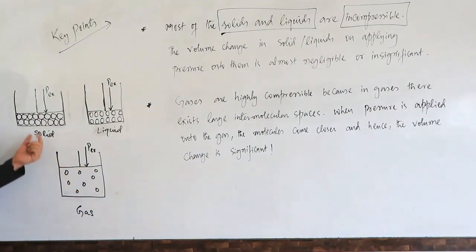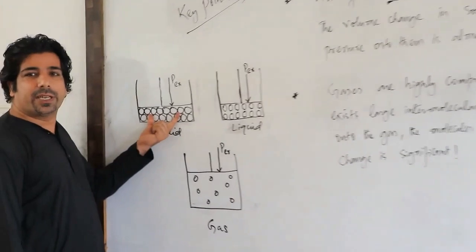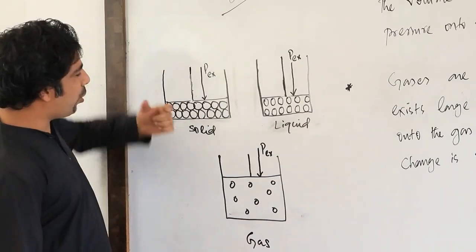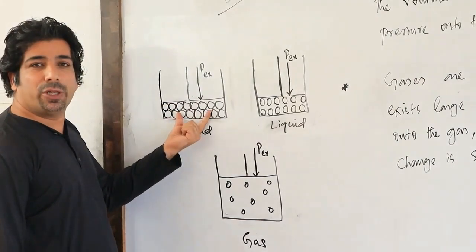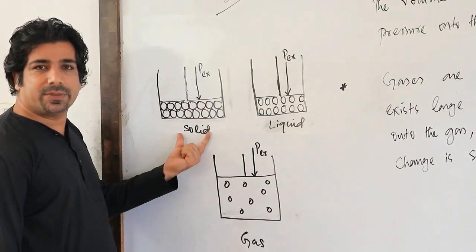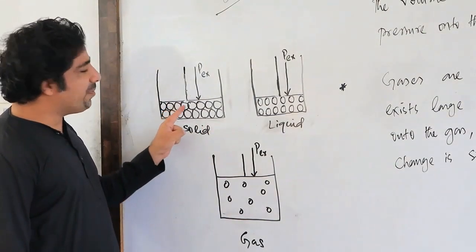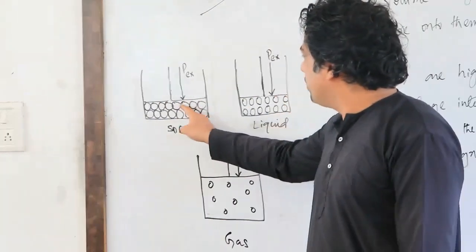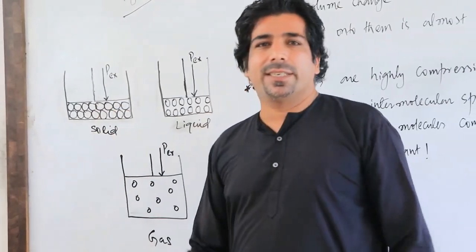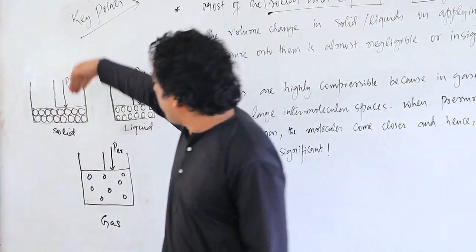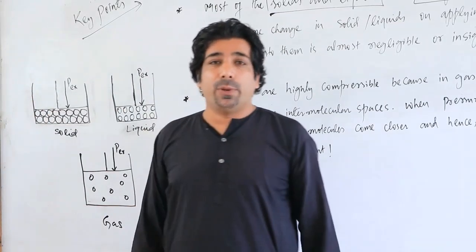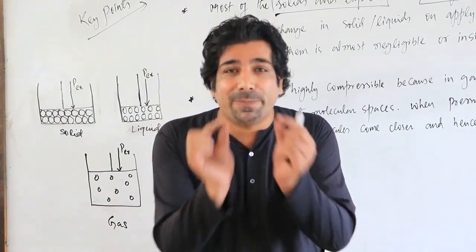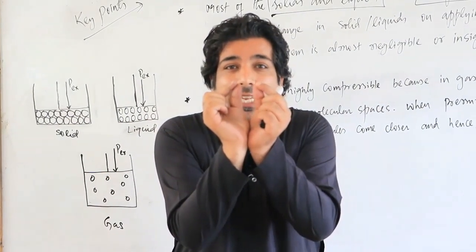Let us suppose we have a solid in this closed system, and this is the piston right here, and I am applying pressure onto these molecules. These are the molecules of the solid. My dear friends, the space between these molecules is almost negligible. So if you try to compress it, are you able to compress it or not? You are not able to compress it. Reason? Because the space between the molecules is almost negligible.